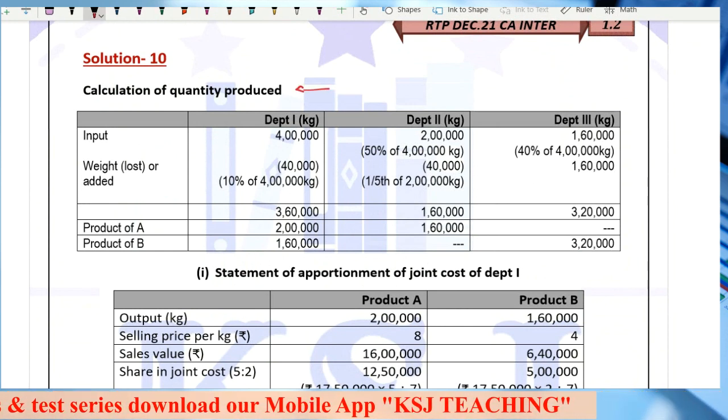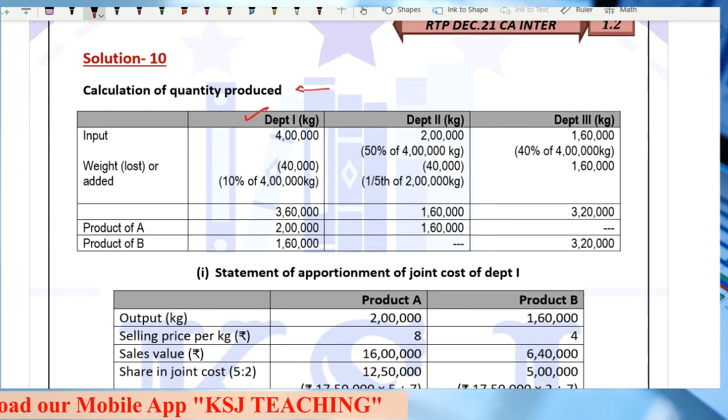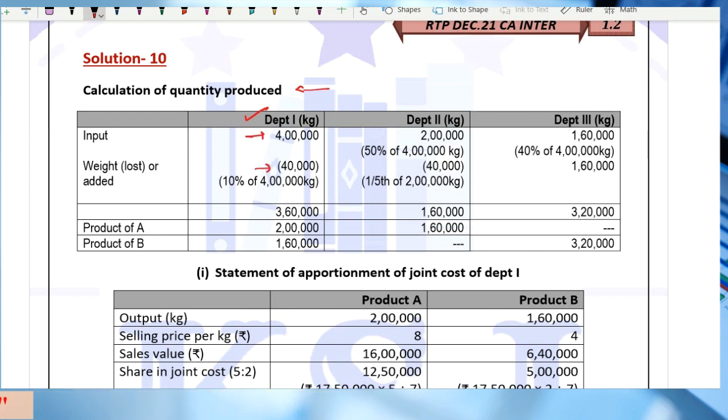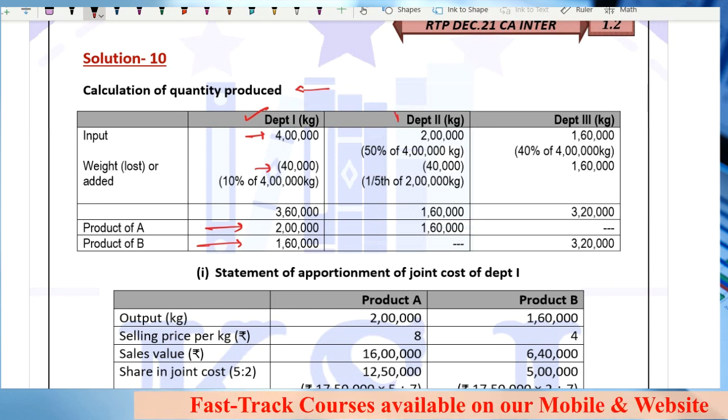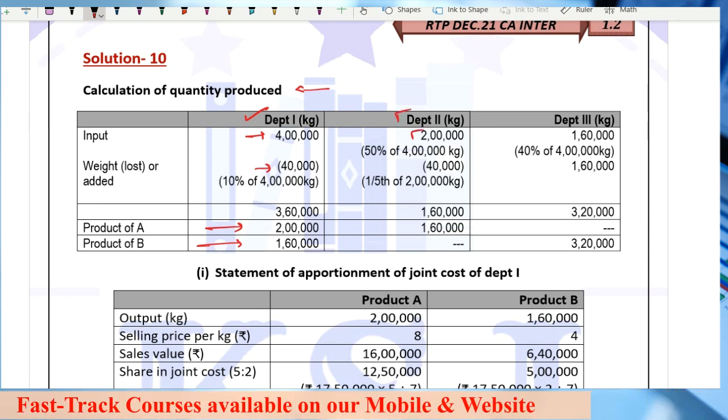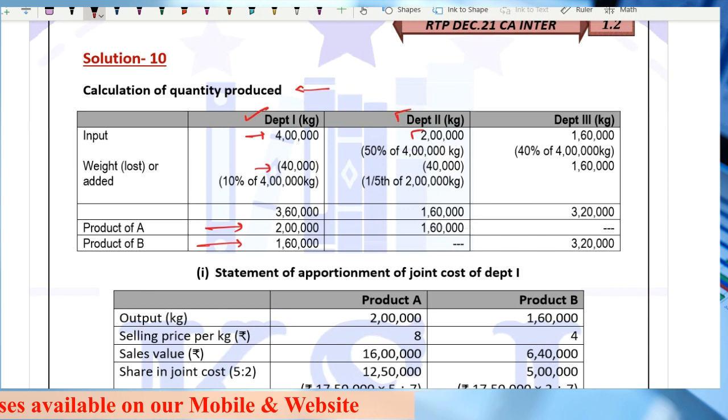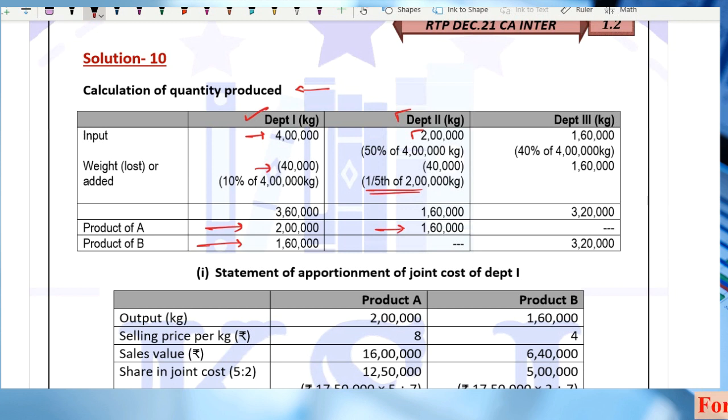Now first, what he has done is calculation of quantity produced. I have already discussed. Input in department 1 is 4 lakh. Weight loss is 40,000, that is 10%. Product A is 2 lakh and product B is 1,60,000. Any doubts? Clear? In department 2, you receive 2 lakh from department number 1. 1/5 of that is your loss and the remaining 1,60,000 is your output.